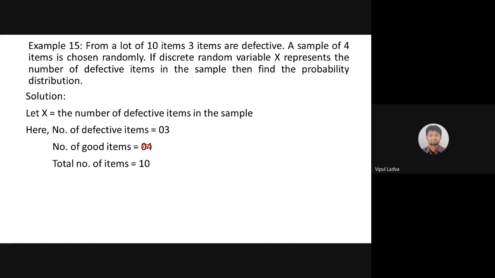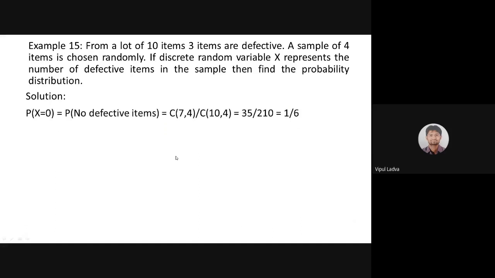This should not be 4. I just try to explain these things properly. X is the number of defective items in the sample. So X can take values only 0, 1, 2, 3. And as per the situation, the number of defective items is 3, good items 7, and a total of 10 items are there.